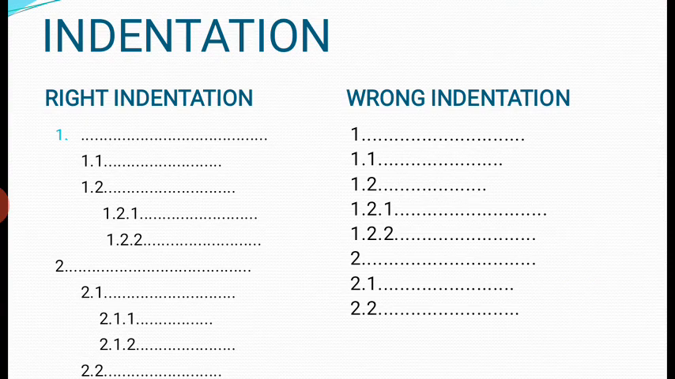Look at the right indentation. Number 1 is your main heading. Now, if you have to give a subheading, you will move a little to your right. 1.1 will be your subheading. Now, your subheading number 2 will be 1.2. Now, let's suppose that 1.2 further has subheadings. So, again, you will move a little to your right and then you will write down the subheading 1.2.1, 1.2.2.